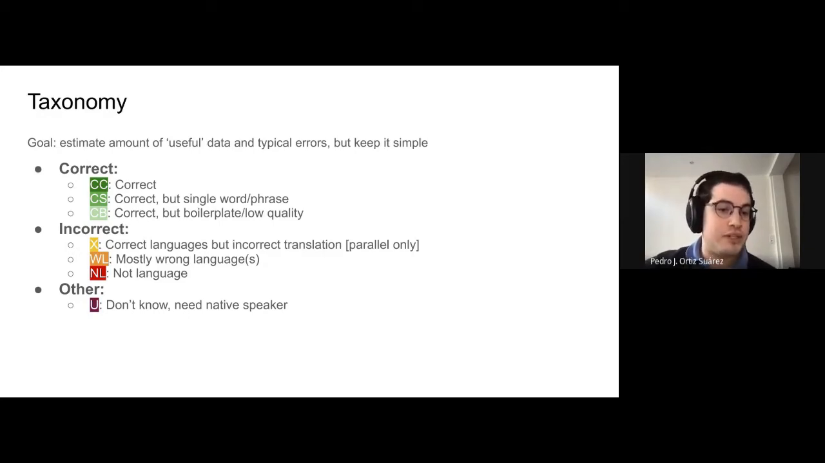The second major category is incorrect. We have 3 subcategories again. For the parallel datasets, we have correct in both languages, but the translation is not correct. We have mostly wrong languages, so the languages are not correctly classified, or it's not a language, as we saw in the examples of how the data looks sometimes. And other is when we are not sure how to tag that data, and maybe we need a native speaker to assess it.